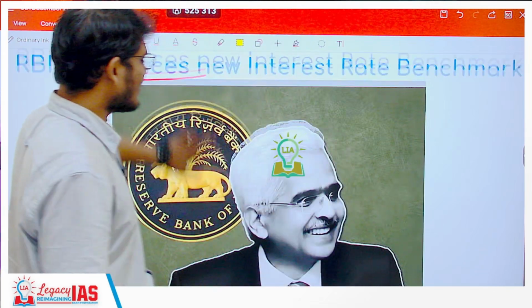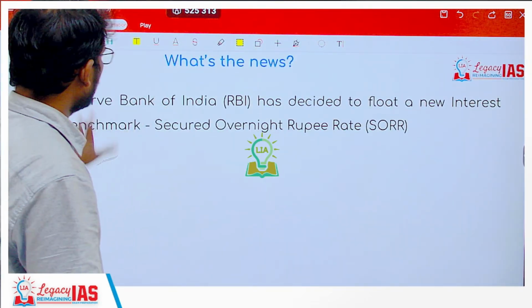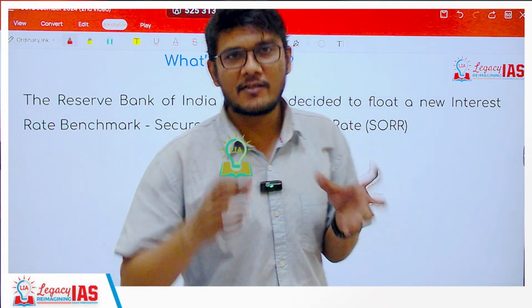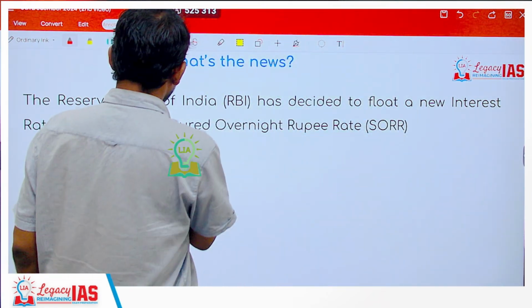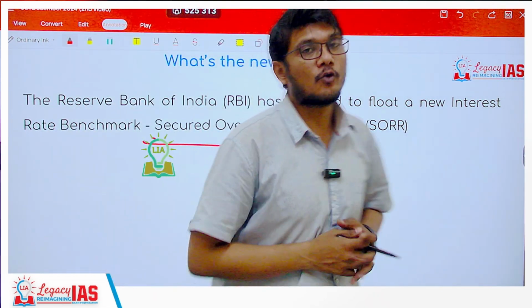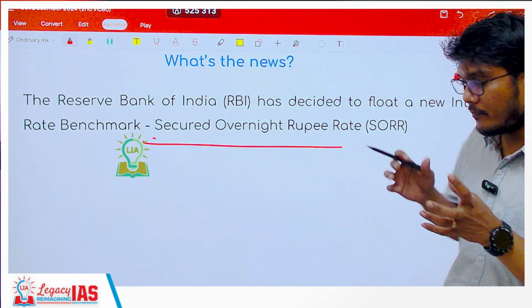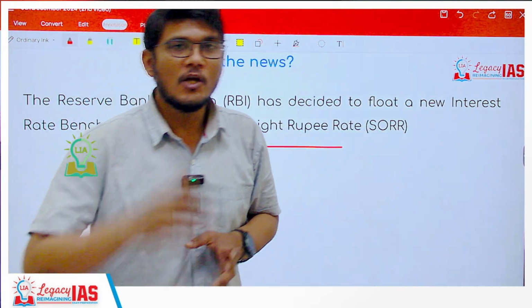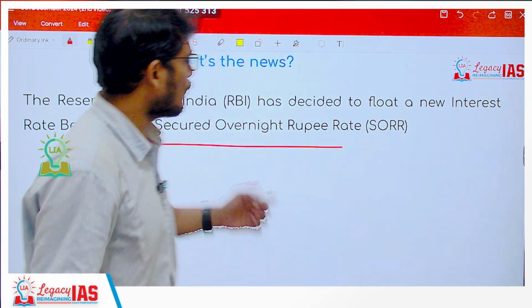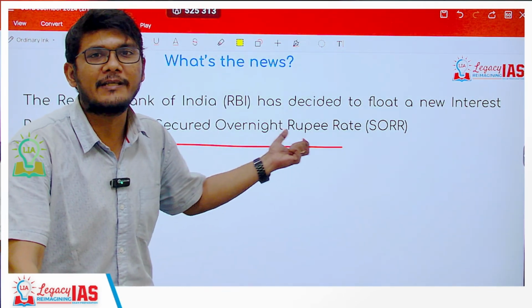Alright, so let's get started. What's the news? The news is of course about the new interest rate benchmark rate. This is the secured overnight rupee rate. Secured means of course it will be related to the secured transactions that are happening. We'll see that in detail. So RBI is now about to float this secured overnight rupee rate.